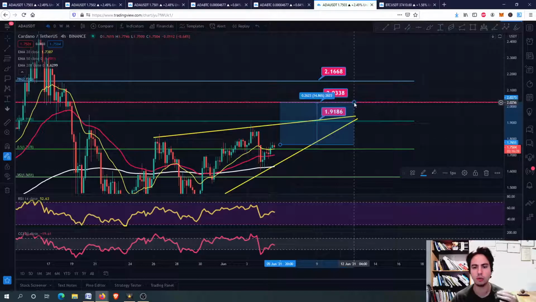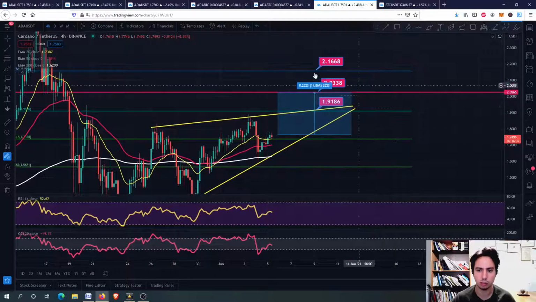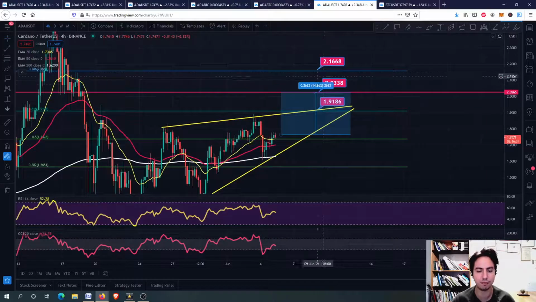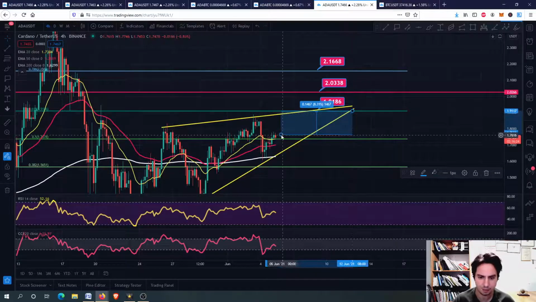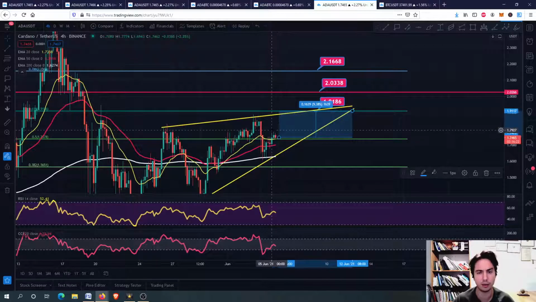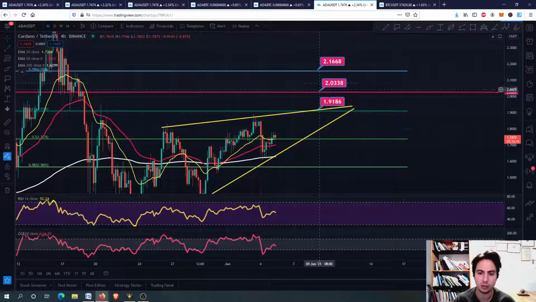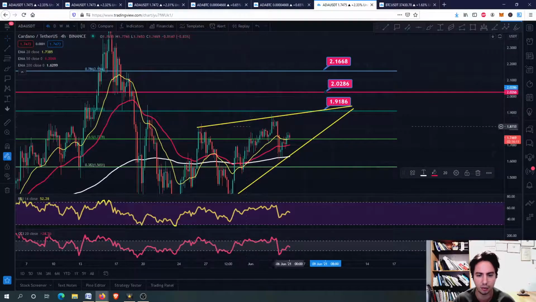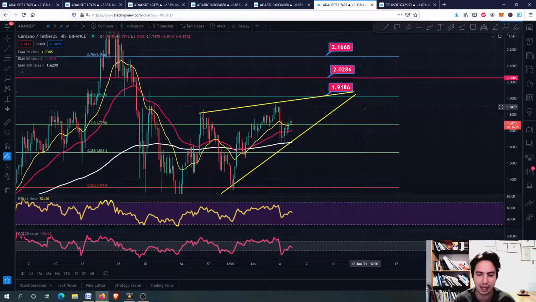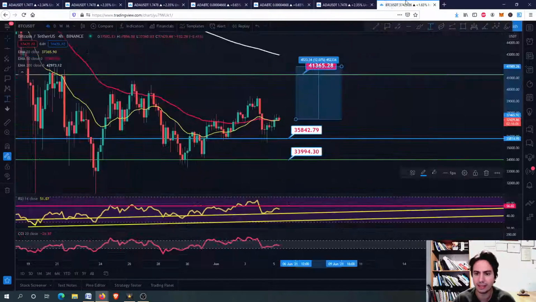So yeah, if we go to 42,000 USDT, 2.03 ADA or more, it is very achievable for me. And of course, the 1.91 is something that will be a piece of cake. I believe it will be very easy to achieve that price target. But for now, we need to be careful, because if we go to 1.91, the 0.618 Fibonacci retracement, and we find resistance there, then we might actually go all the way down because Bitcoin might have, for the time being, a correction.